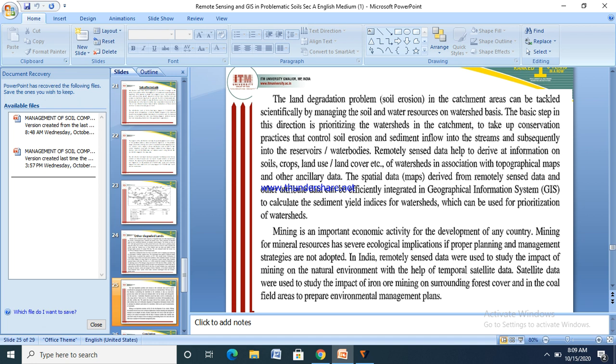In India, remote sensing data were used to study the impact of mining on the natural environment with the help of multi-temporal satellite data. Satellite data were used to study the impact of iron ore mining on the surrounding forest cover, and in the coal field areas to prepare environmental management plans.